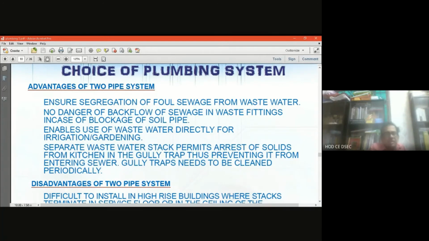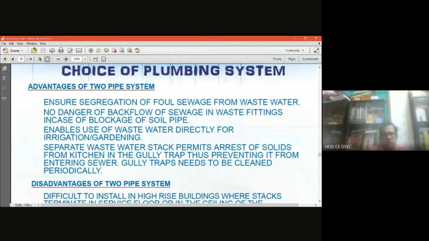So that is one of the main advantages, and it enables use of waste matter directly for irrigation and gardening. Yes, because it is not mixing with the soil, the separate waste matter can be directly discharged for irrigation or gardening purposes. Separate wastewater stack permits arrest of solids from kitchen in the gully trap, thus preventing them from entering the sewer. Gully traps need to be cleaned periodically.